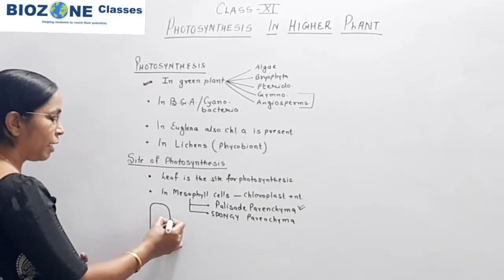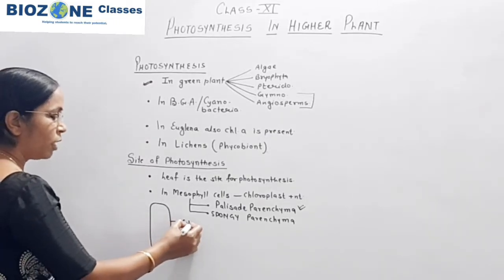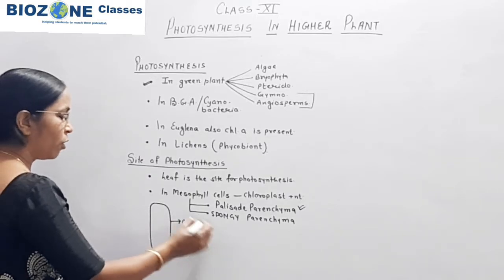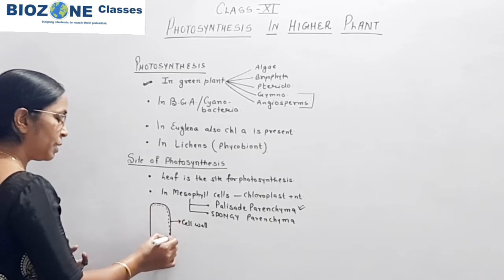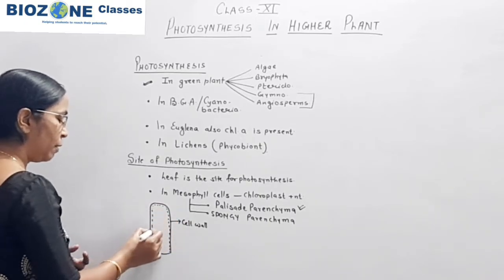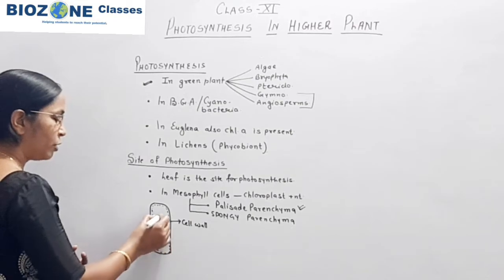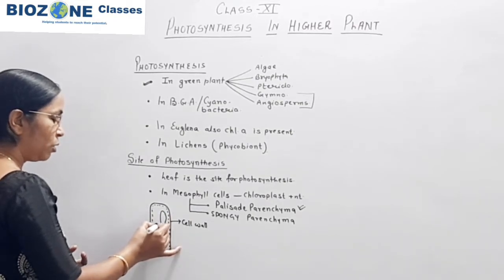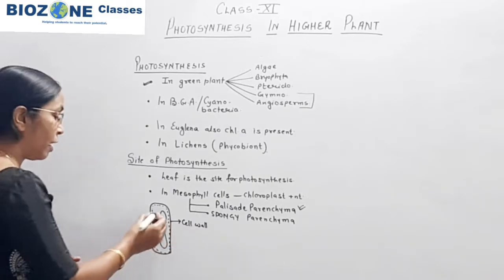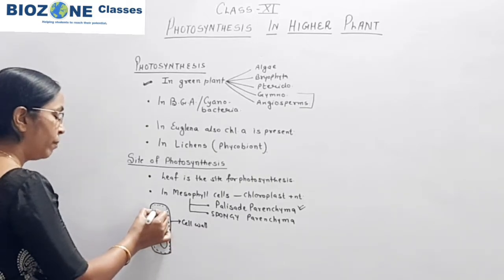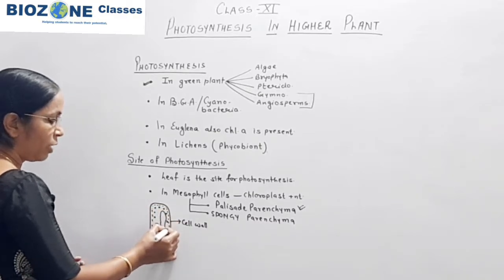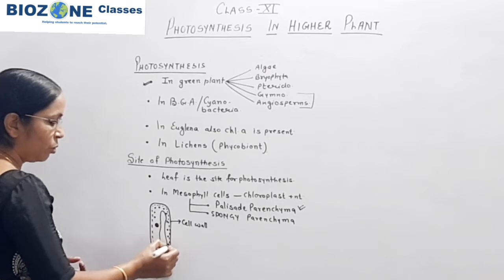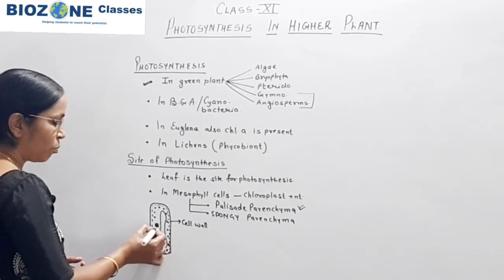In the palisade cell, you remember, the cell wall is present, and inner to the cell wall the plasma membrane is present, and inside the plasma membrane a large vacuole is available. One nucleus is present towards the periphery, and after that in the cytoplasm the chloroplasts show a linear arrangement and are evenly distributed throughout the cytoplasm.